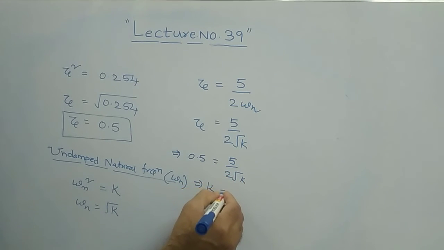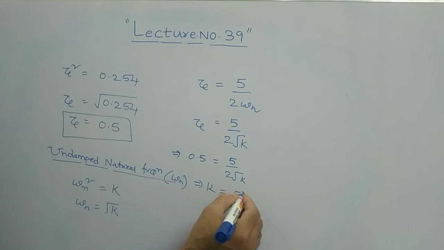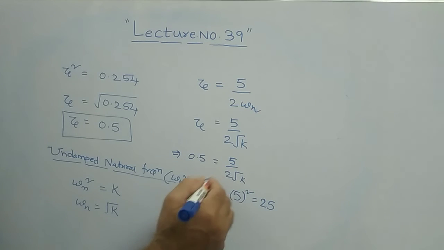K is equal to how much you will get? Your k value comes 5 square. You will get 25. Simplify this.